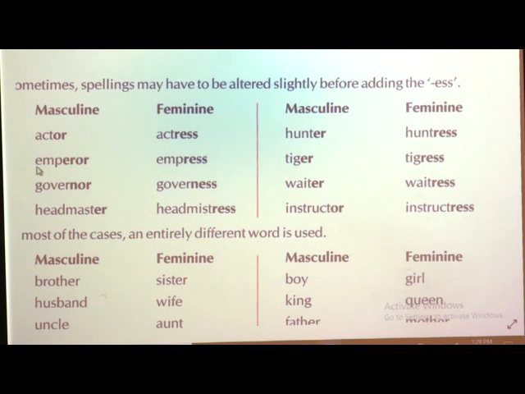In the first rule, you keep the word as it is and only add ESS to form feminine gender. But in the second rule, you alter some of the letters: you remove them, insert some others, and add ESS, and then you get the feminine form.